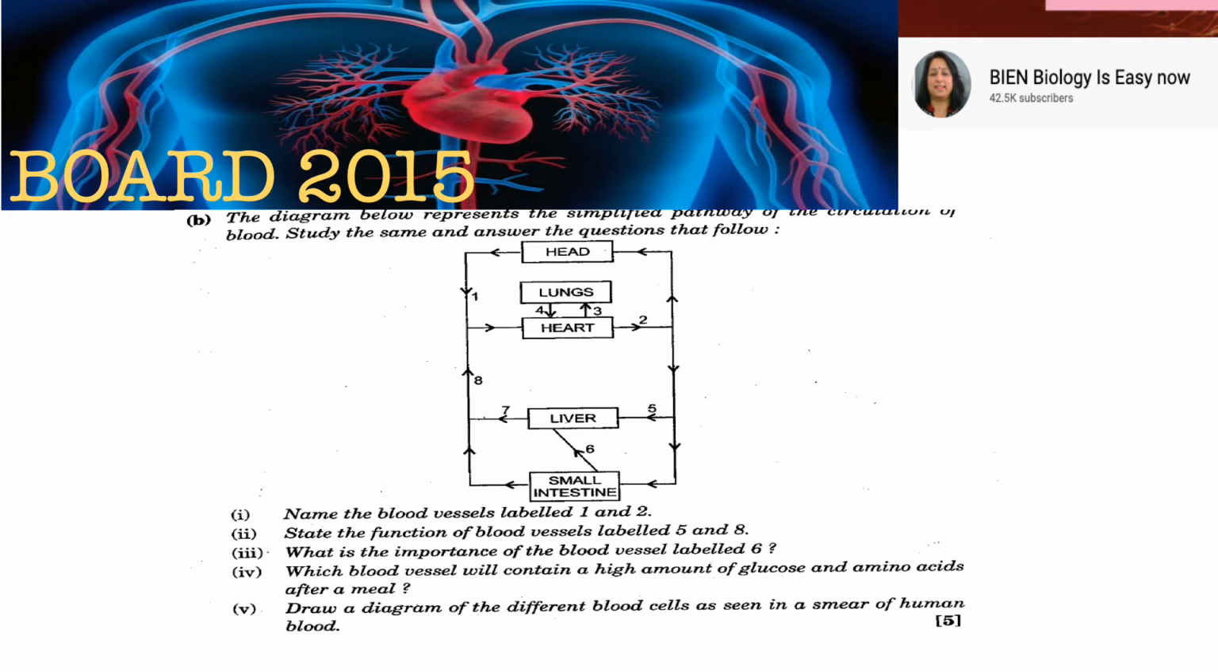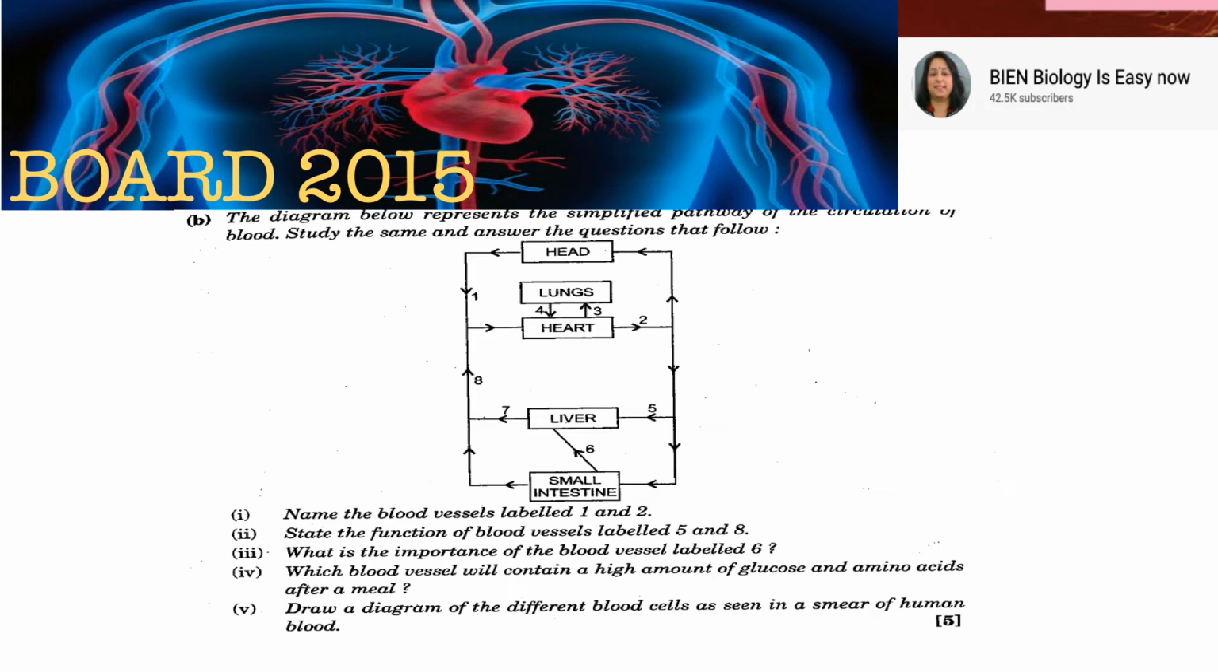As I have told you in previous videos also, when such a labeling question comes, first write your assumptions on the side of the paper, what you think this diagram shows, and then start answering. Then you have a fair idea of what is there.